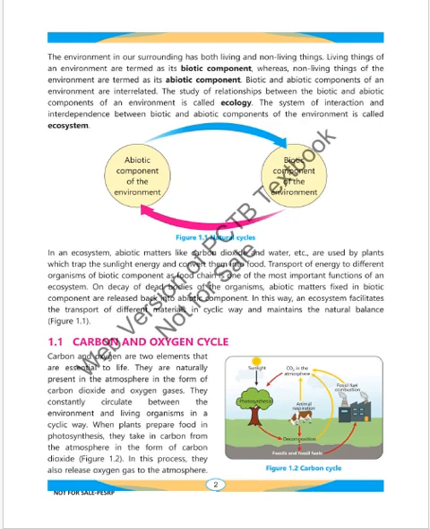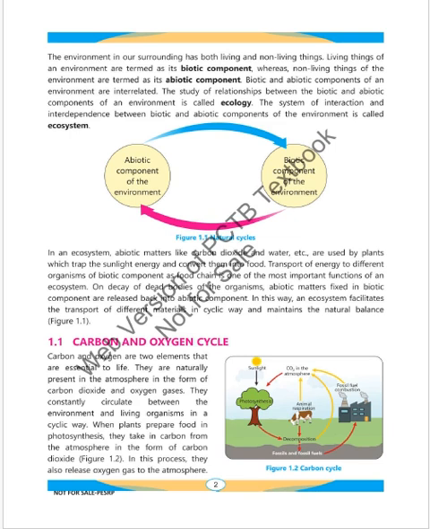The environment is our surrounding, which has both living and non-living things. Living things are called biotic components, while non-living things are termed abiotic components. Biotic and abiotic components of an environment are interrelated. The study of the relationship between biotic and abiotic components of an environment is called ecology. The system of interaction and interdependence between biotic and abiotic components of an environment is called an ecosystem.